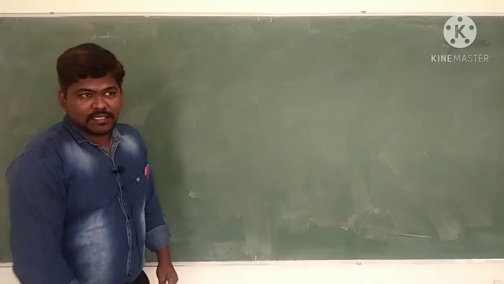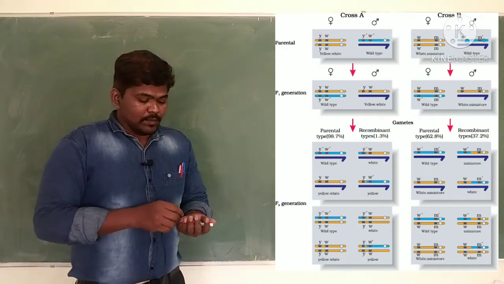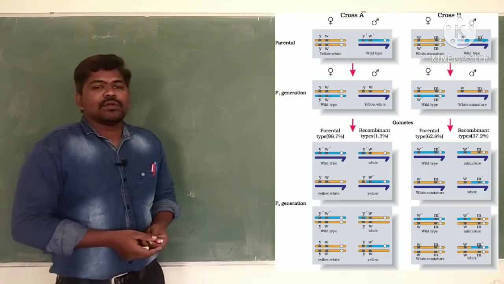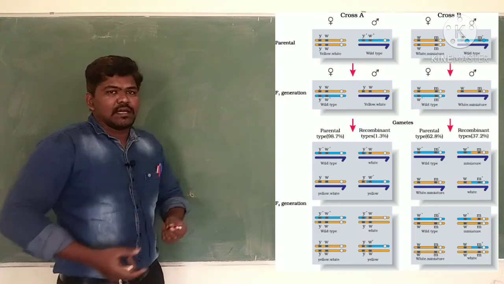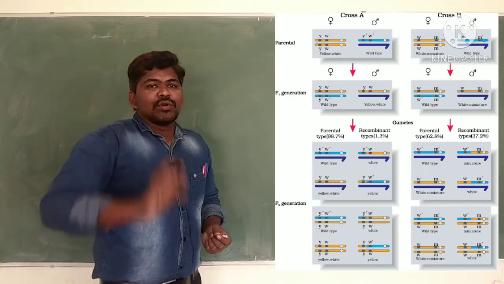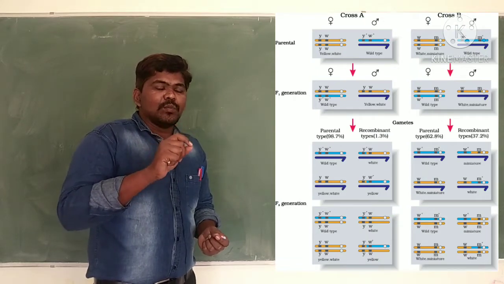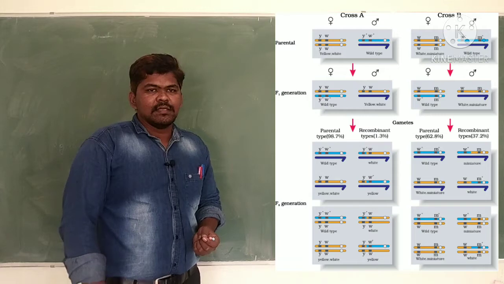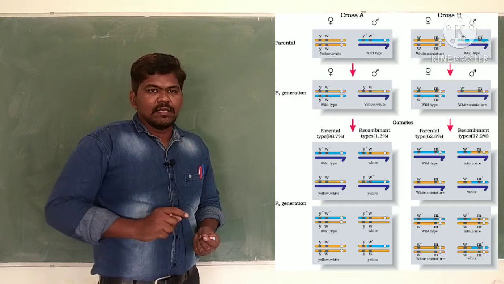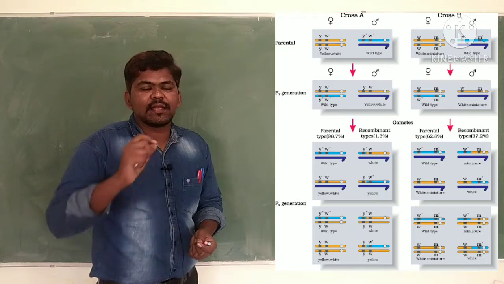All students think that linkage and recombination is a very complicated topic, but if you observe carefully, it is easy. Before watching this video on linkage and recombination, it is better to complete the listening and reading of monohybrid cross and dihybrid cross. If you have understood the complete details of monohybrid cross, dihybrid cross and the laws of Mendel, then only come here and see about linkage and recombination.